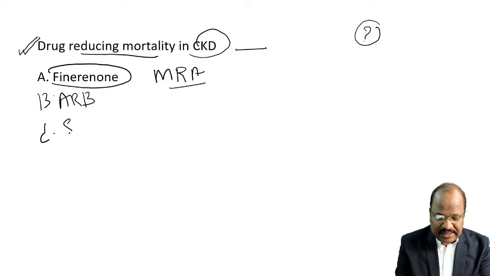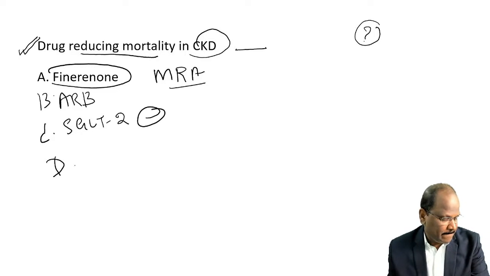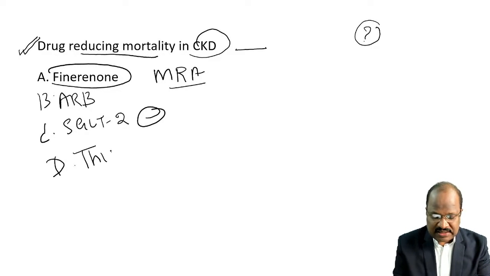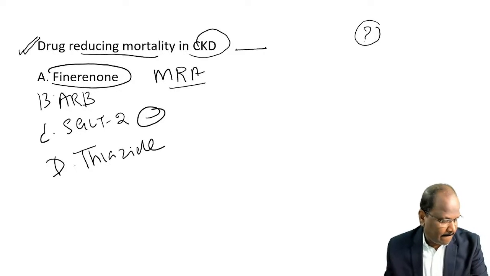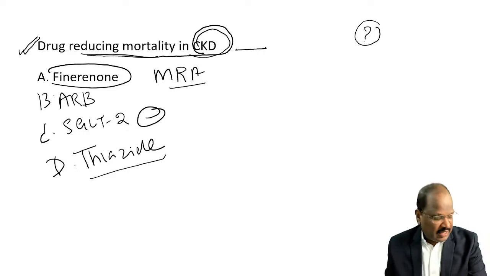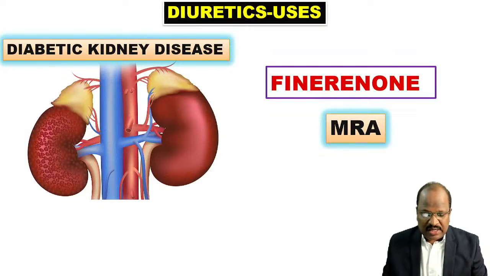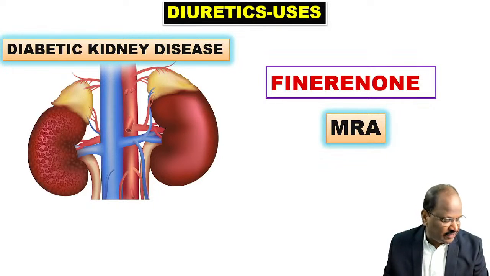Other option: SGLT2 blocker. One more option: thiazides. Chlorothiazide. Okay, last one, thiazide. Drug reducing mortality in CKD. This we discussed in our DVD also: in CKD patients, to prevent kidney failure, to prevent heart failure, to prevent mortality, we have the latest drug called finerenone.